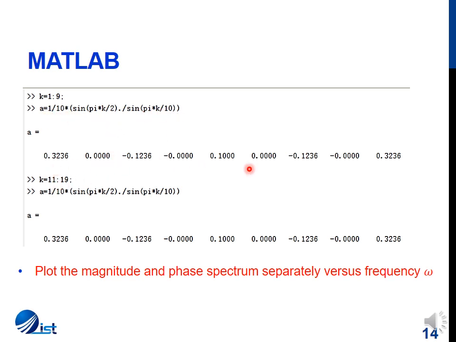Similarly, if k varies from 11 to 19, again the value at k equal to 10 is determined from the other expression, we get the same set of values. You can try and solve all the previous two examples using MATLAB and prove the concept as well.